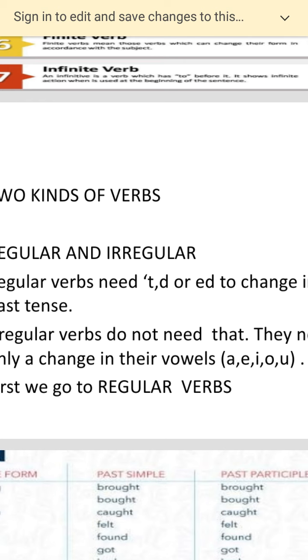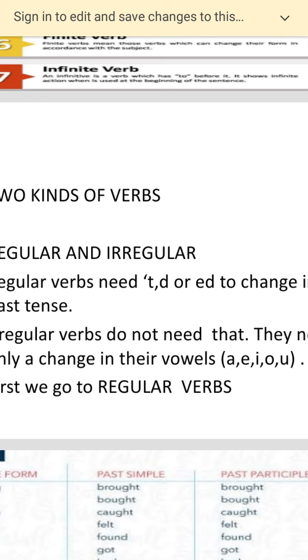First example of regular verbs. I sleep in the night. So, I slept in the night. To make the past tense, we just change sleep to slept. I slept in the night is a regular verb. I work hard and I worked hard. That is also an example of regular verbs.